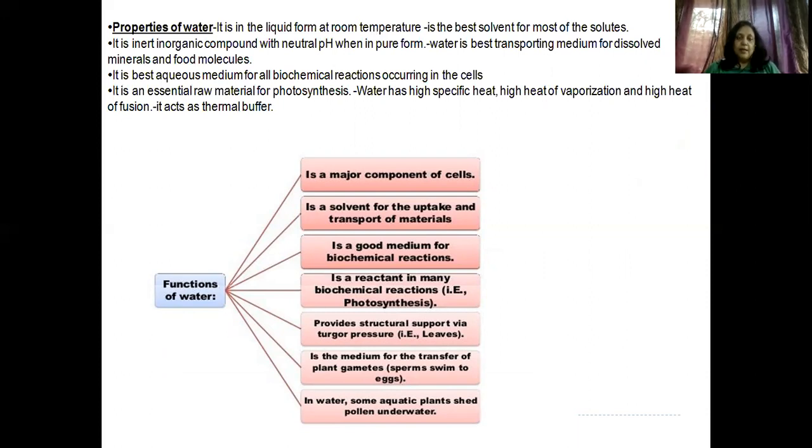Before we go to how water is useful, first of all you need to understand the properties of water. Now all of us know, whatever you dissolve in water, it will dissolve.